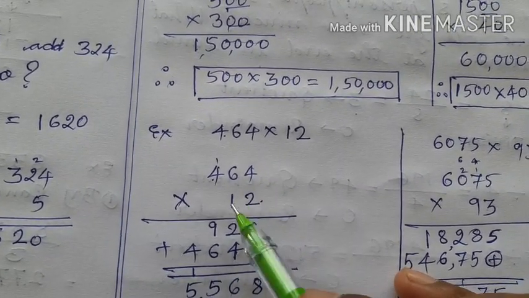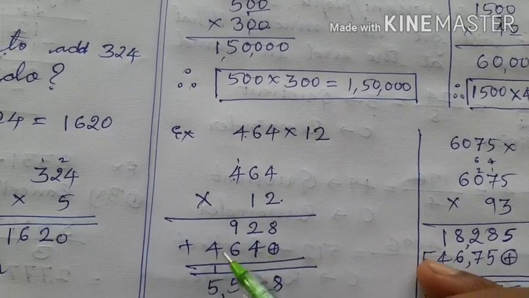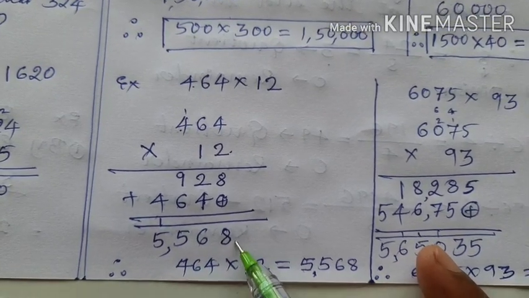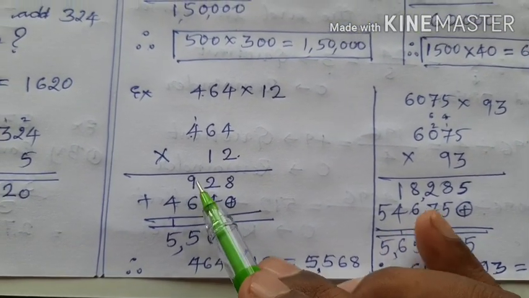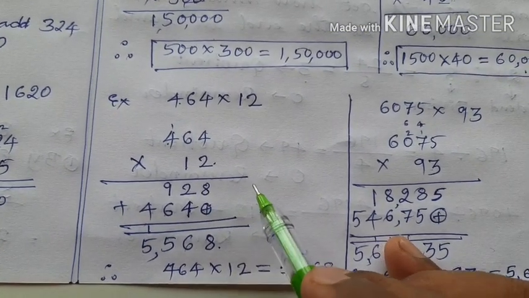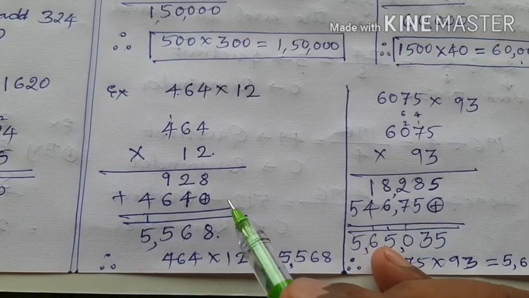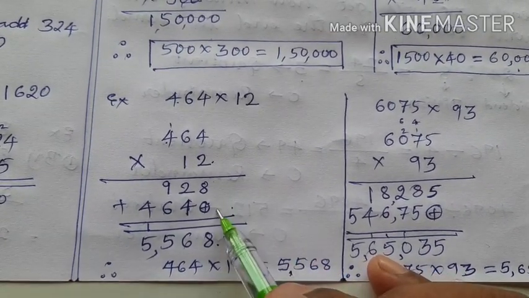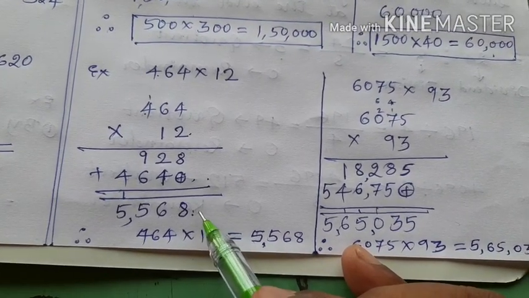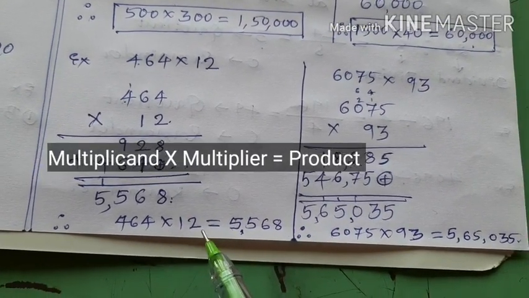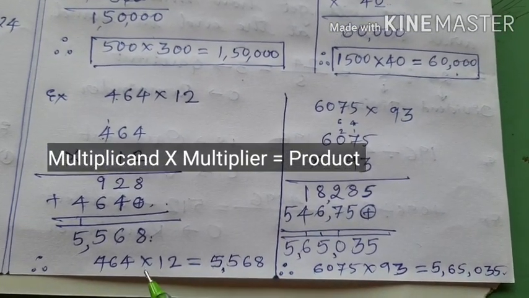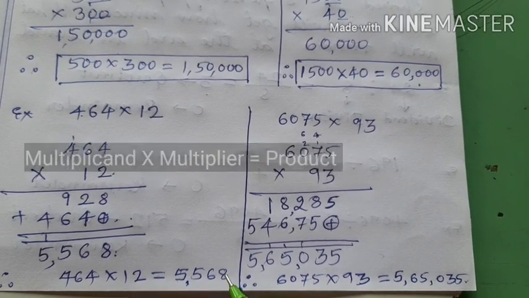Okay? 1 4s are 4, 1 6 are 6, 1 4s are 4. And after adding these two, you will get 5568. Okay? See here children, this is not the final product. This is called partial product. Okay? And this is also called partial product. When you add these partial products, you will get this answer. This is called the final product. Okay? Therefore, 464 into 12 is equal to 5568. Multiplicand into multiplier is equal to product.